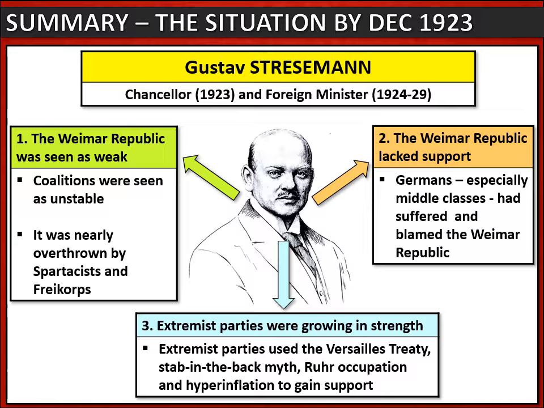They were enemies of democracy, and they used the Versailles Treaty, the stab-in-the-back myth, the Ruhr occupation, and the hyperinflation to gain support and stir anger against the moderate parties. Now, you can find out all about how Stresemann dealt with these problems in another tutorial on our channel.